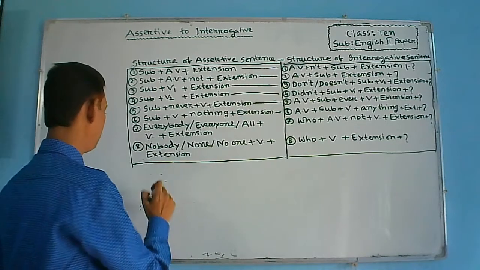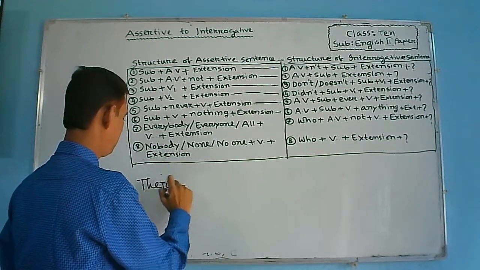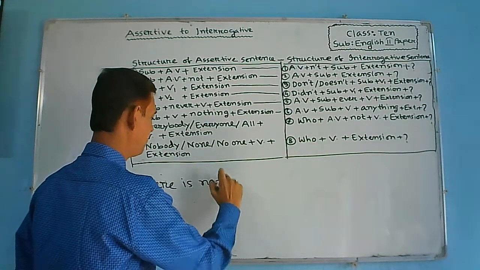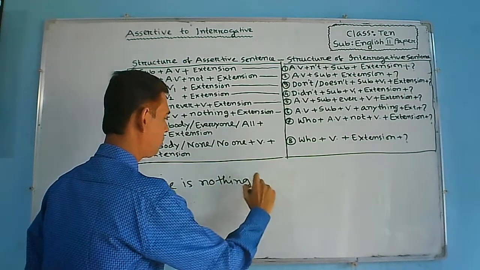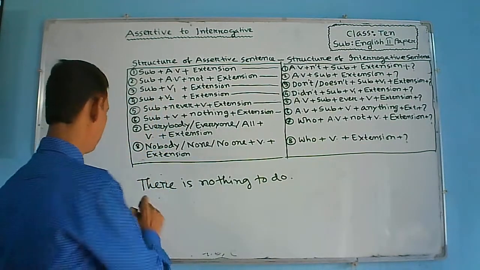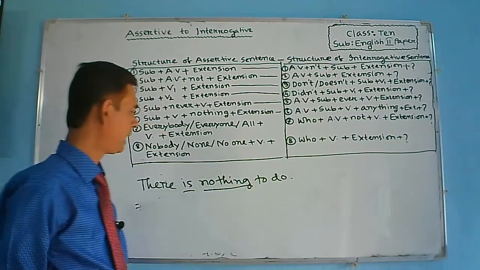Another example, there is nothing to do. There is nothing to do. Here this is a be verb, and here negative word nothing is given.